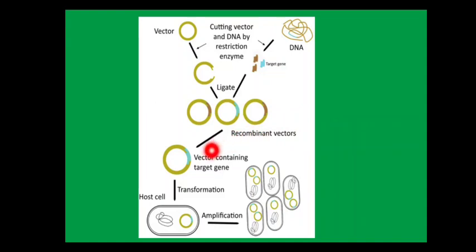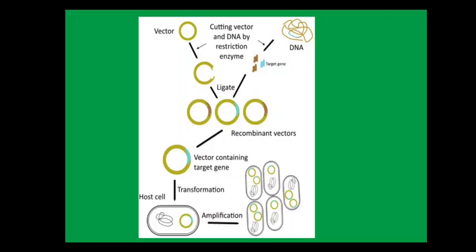After this, the vector is introduced into a host cell. What is our host cell? Our host cell is a bacteria. So we introduce this into our host cell, which is a bacteria. Then amplification, which is nothing but multiplication.